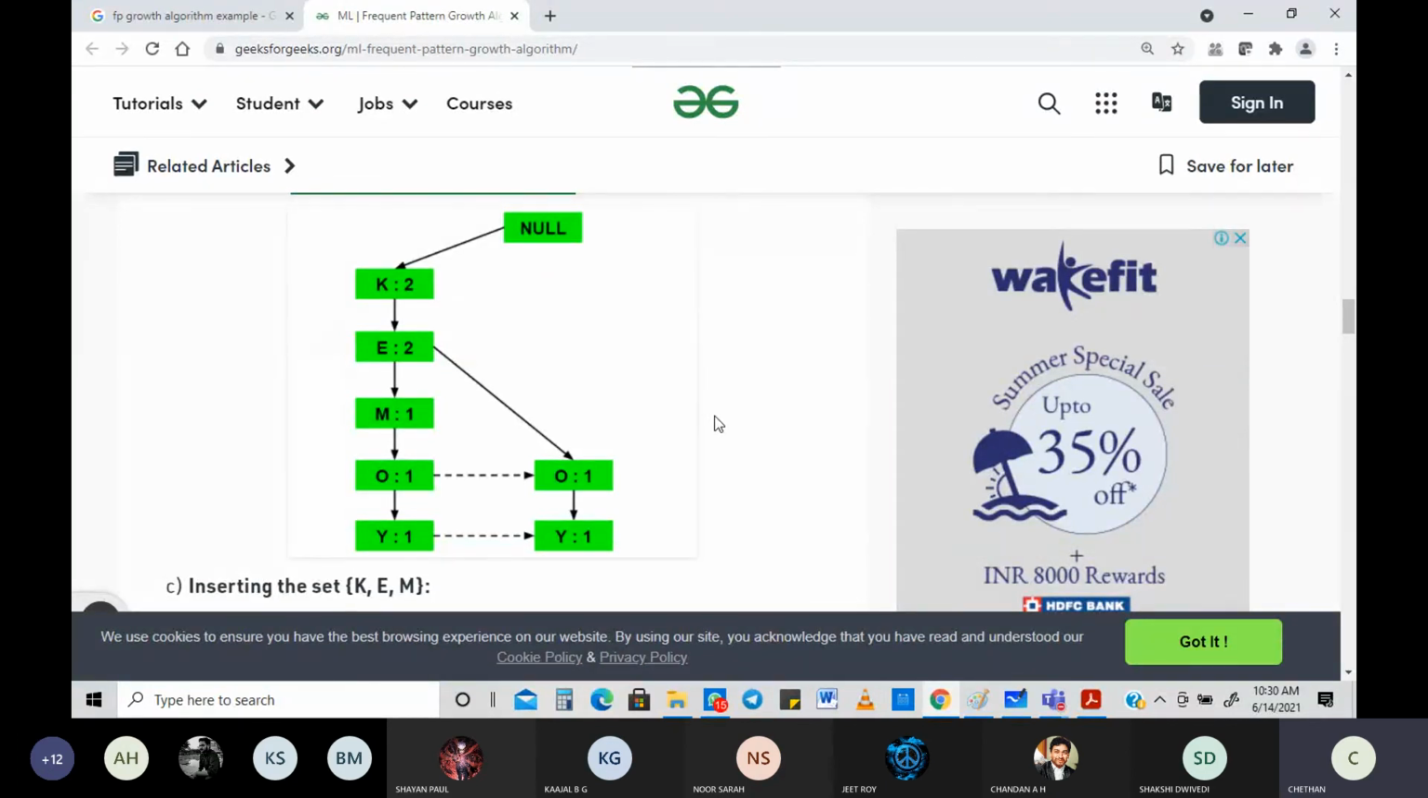Now you can see this, inserting the item KEM. If I am trying to do that, see, K is already 2.